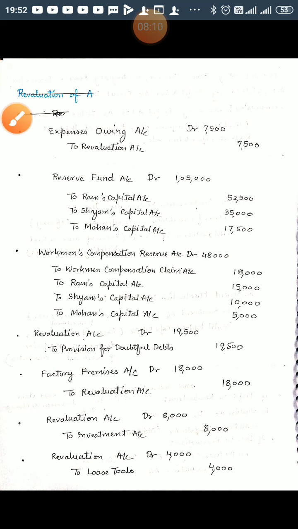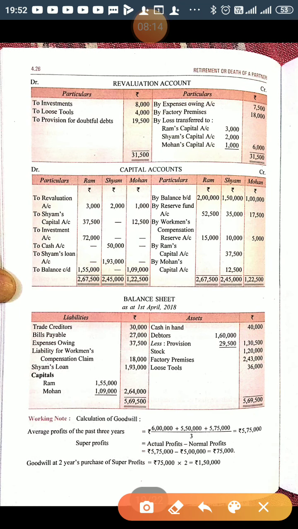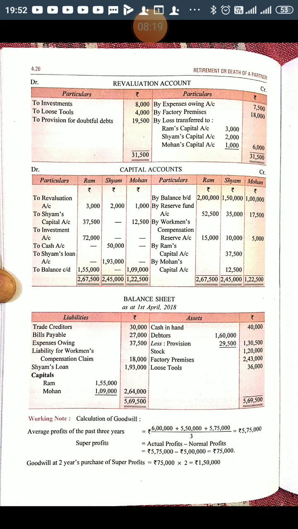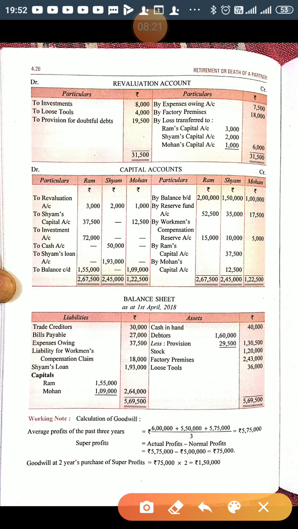Now it will be on the liability side of the balance sheet, you will show liability for workmen compensation 18,000, and in the partners capital account you will write partners capital have been credited, so you will write on the credit side by workmen compensation reserve 15,000, 10,000 and 5,000, right?